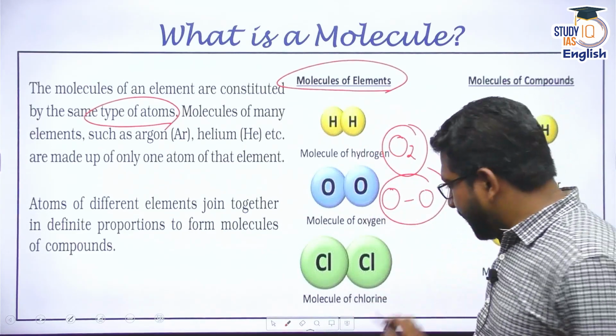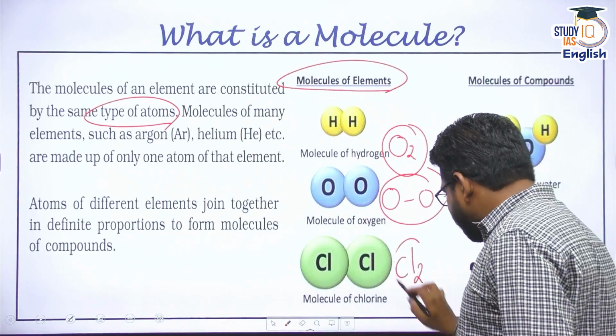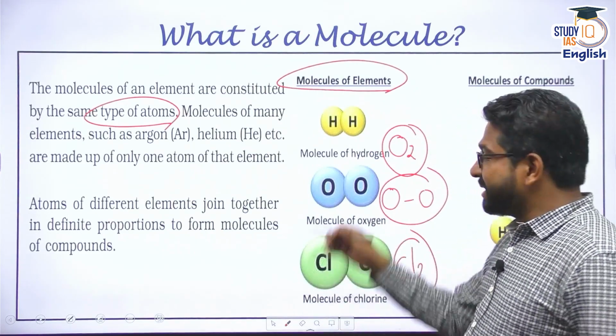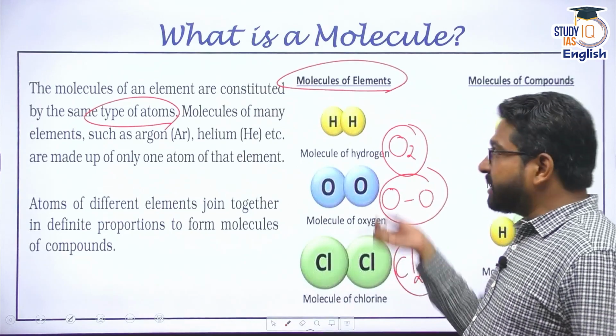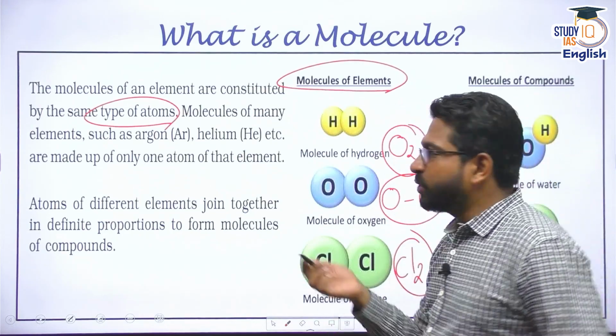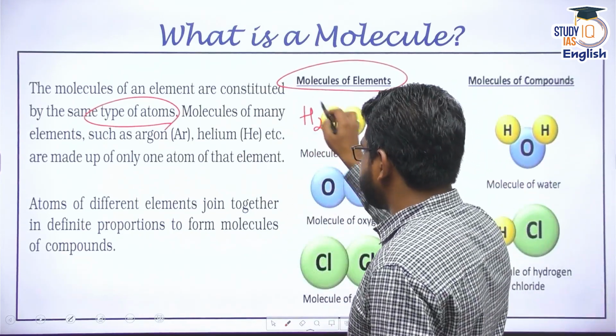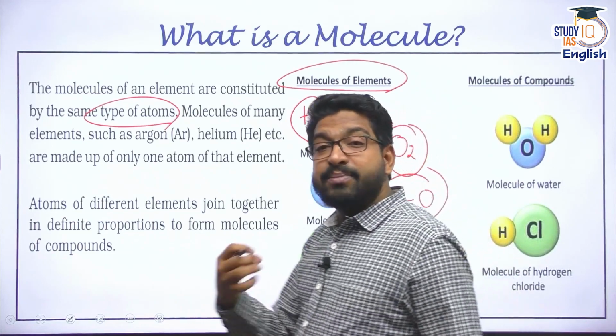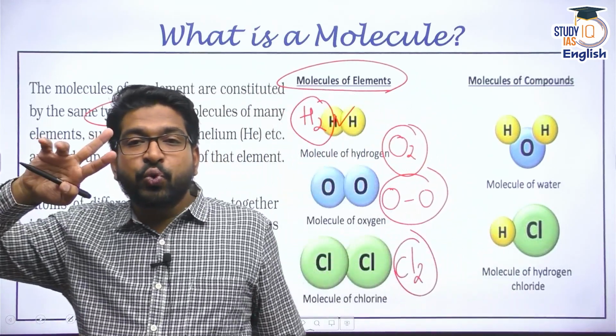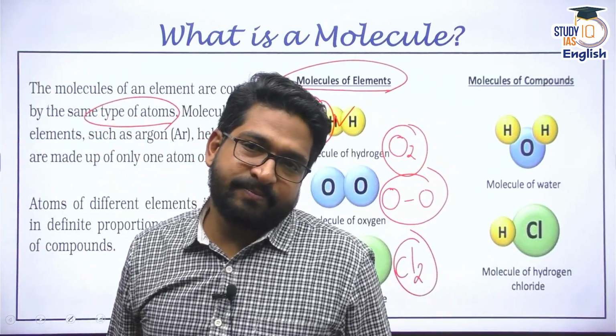Chlorine gas, I denote it as Cl2. That means the same atoms comprise a molecule. Hydrogen, for example, hydrogen gas, H2 gas. We say H2 is a gas. Now H2 is a molecule comprising two atoms of hydrogen.